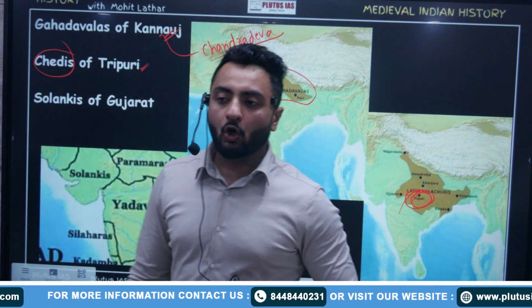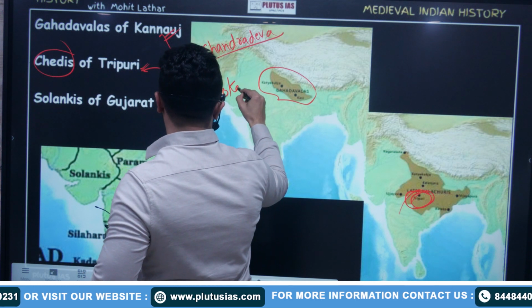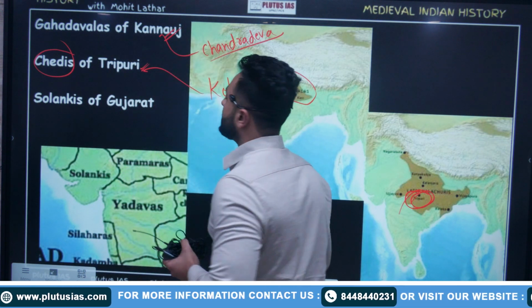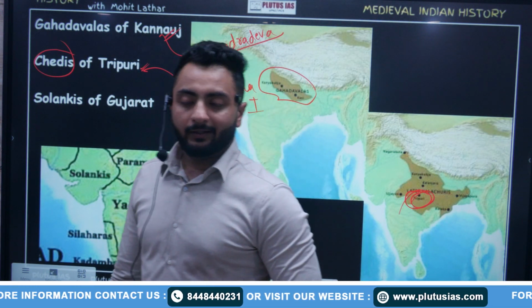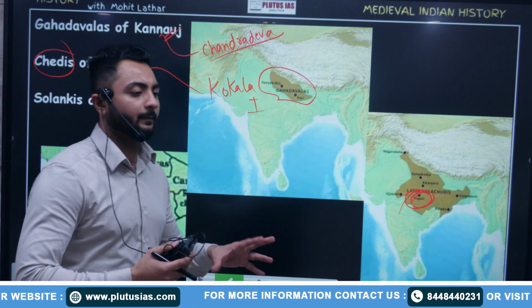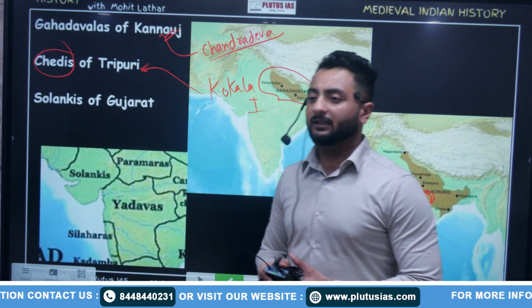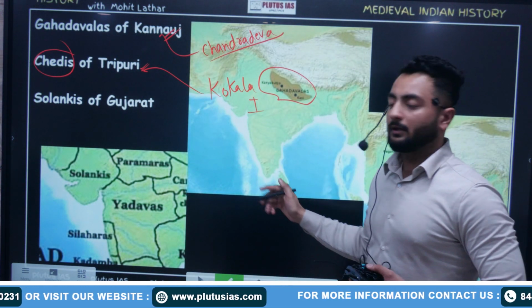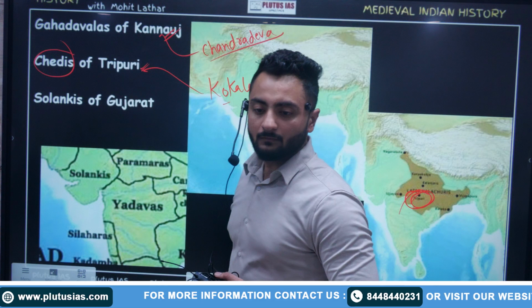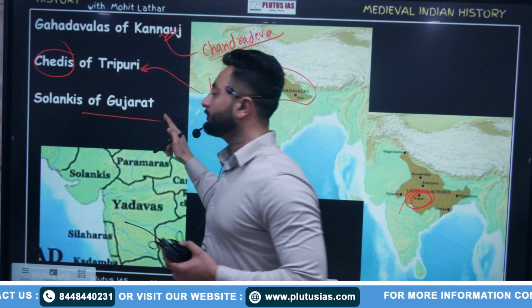Founder Kokala I. Capital Tripuri. Tripuri is located basically in Madhya Pradesh. Capital Tripuri, in MP. Founder Kokala I. ठीक है. Then come to Solankis of Gujarat.